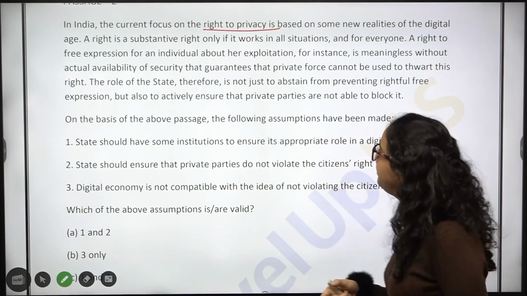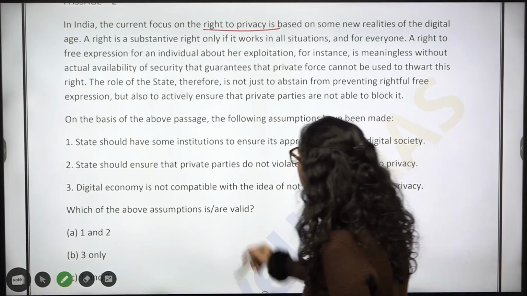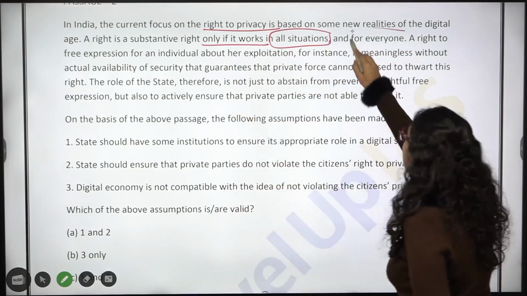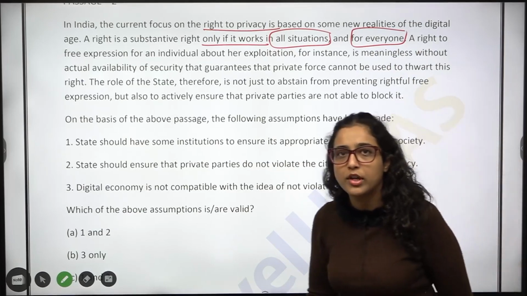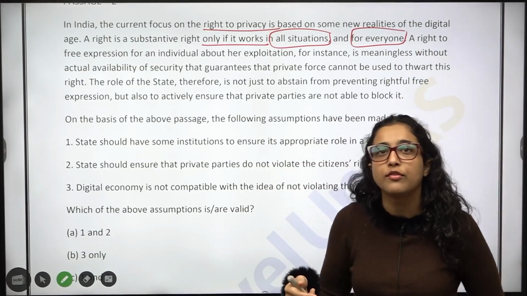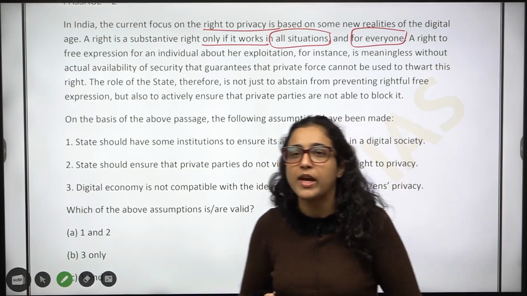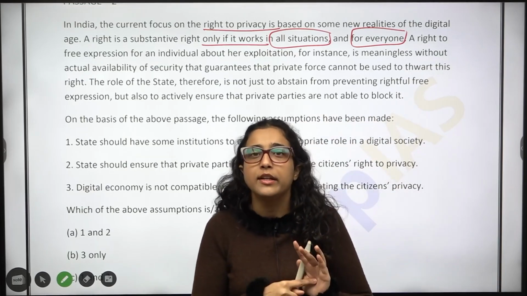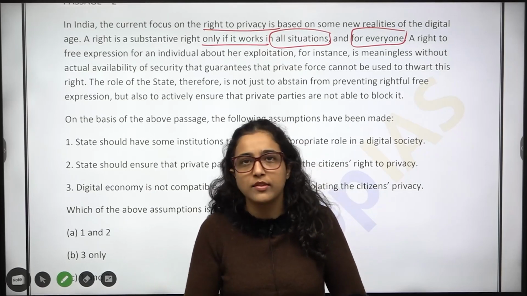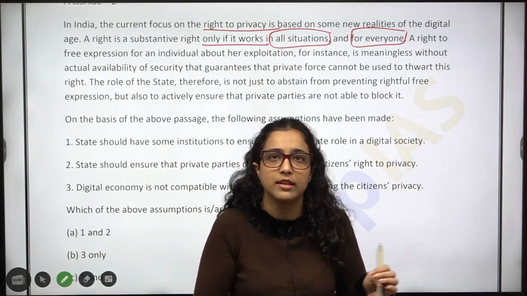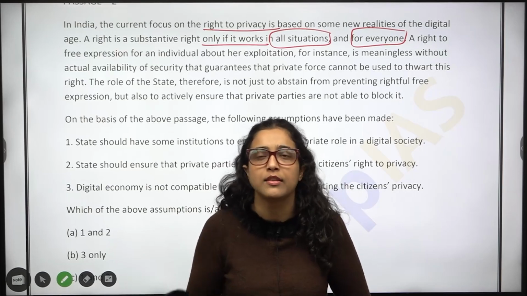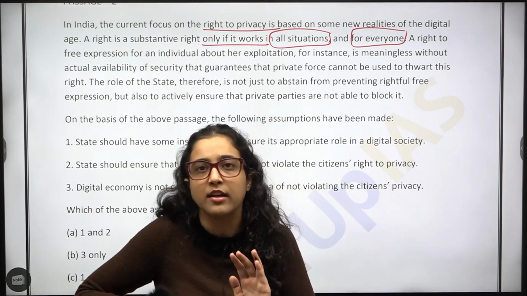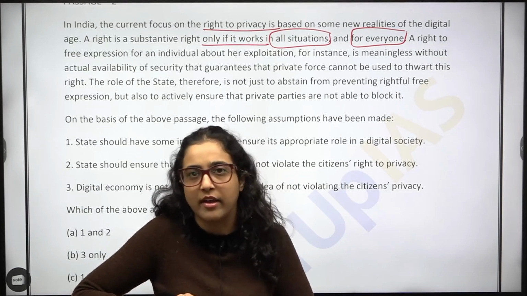A right is a substantive right only if it works in all situations and for everyone. So if you say right to privacy but it is not working for you digitally, you say this is my right to privacy, I will not show my documents, okay, but in person you are saying I will not show my documents. Online somebody is searching and they are hacking your account and they can see your documents, they can see your chats. You are saying that I will not show my WhatsApp chat, it is my personal chat, I have a right to privacy.